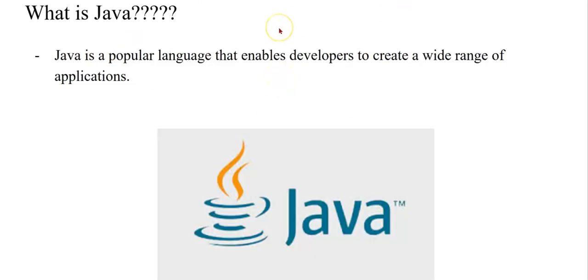So what is Java? Java is a popular language that enables developers to create a wide range of applications. I personally do not really like definitions, but to break it down shortly, Java is something that many people use, and it can do a variety of tasks to your pleasing.